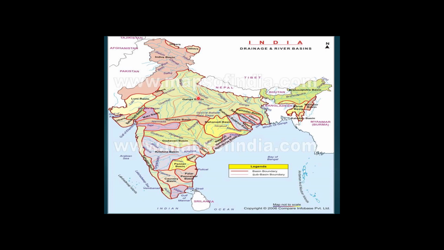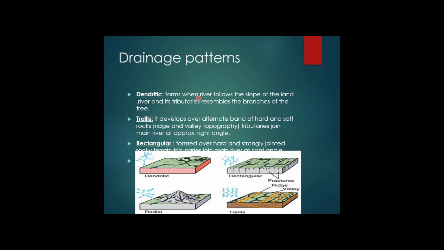In the middle part and in the lower courses, these rivers form meanders, oxbow lakes and many other depositional features in their floodplains, and they also have well developed deltas. You can see here this is a drainage pattern.